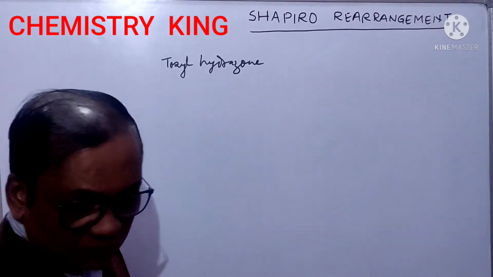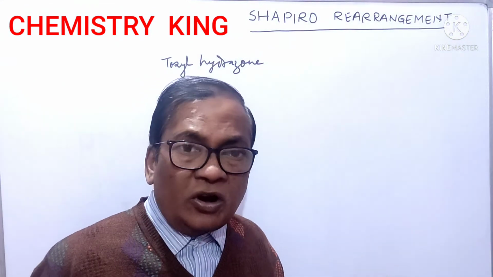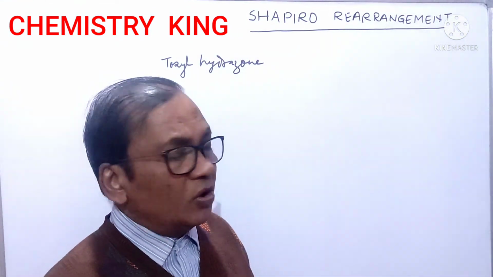Tosyl hydrazone of what? Hydrazone is of either aldehyde or ketone.